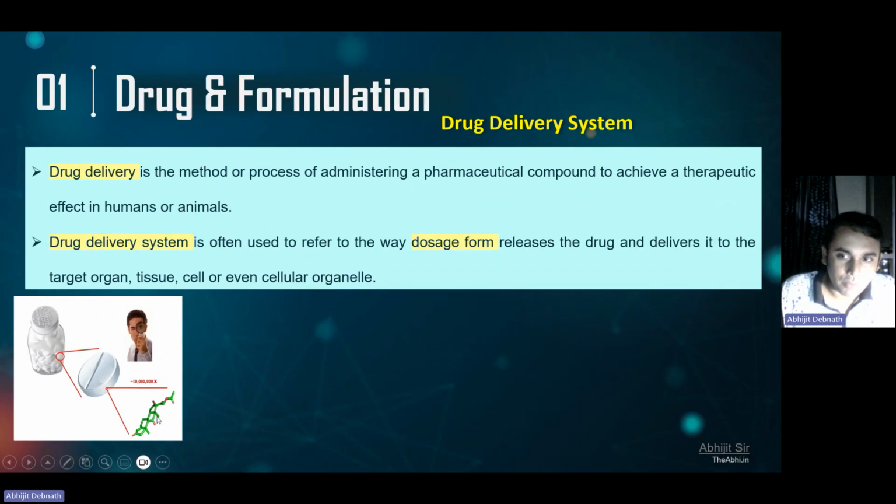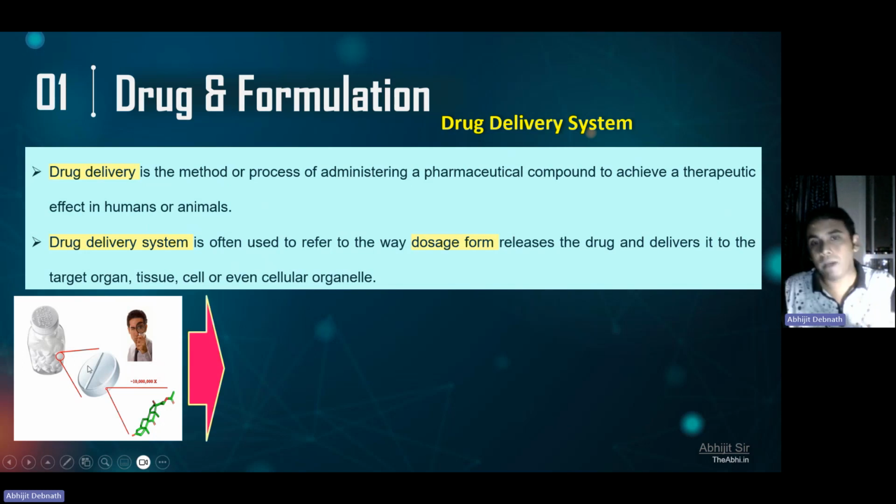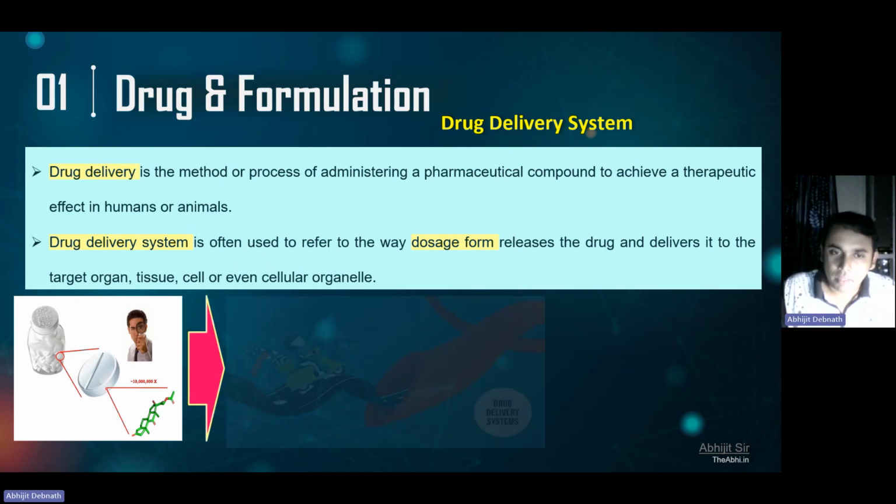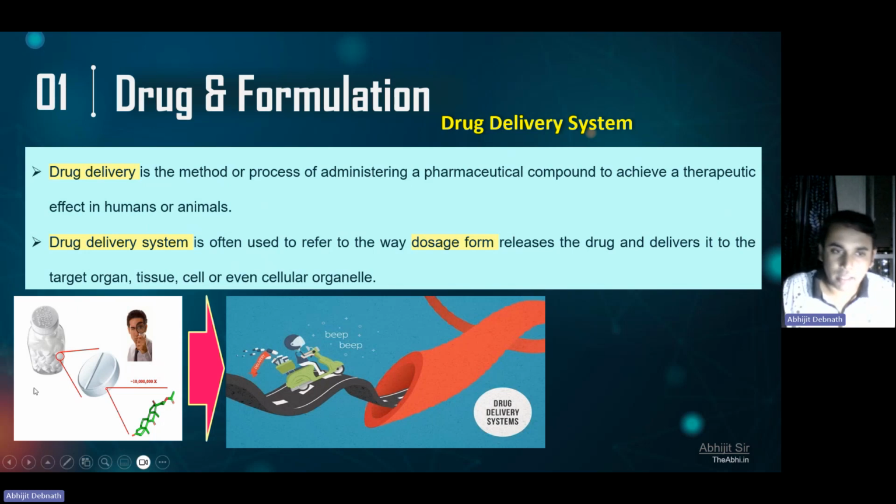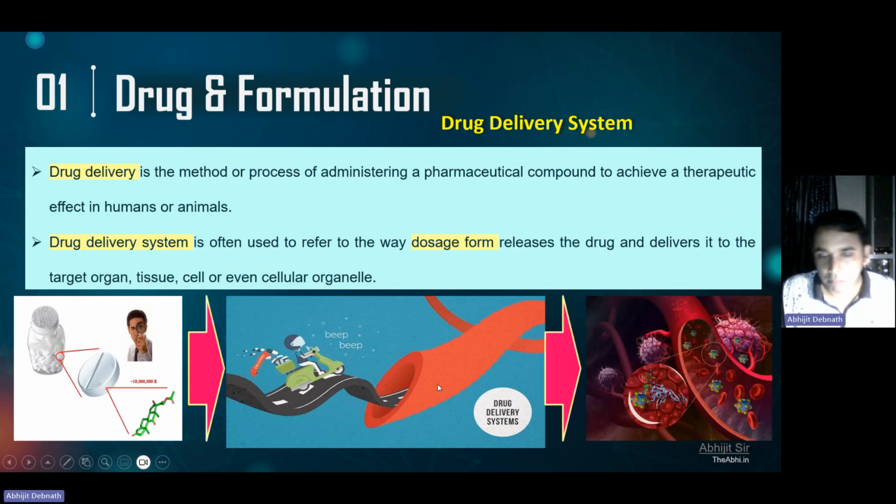this drug molecule. What I showed you in the previous slide is that I have a drug molecule, and I mixed it with some excipients and formed a tablet. What is the goal behind this? It is like a delivery. Whatever excipients are mixed are working like a delivery. This is a capillary, or you can say a blood vessel. Ultimately, this delivery system brings our drug molecule to the site of action.